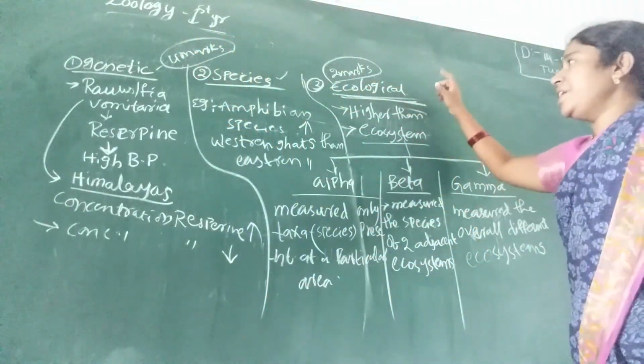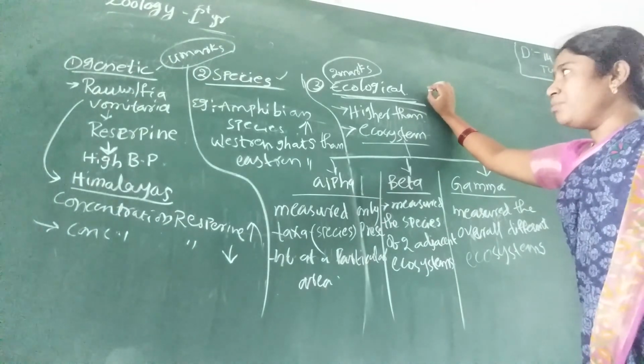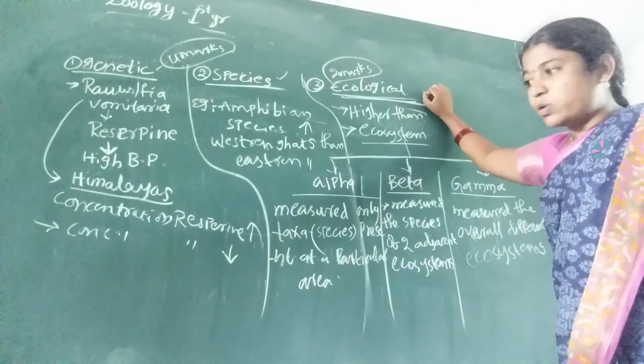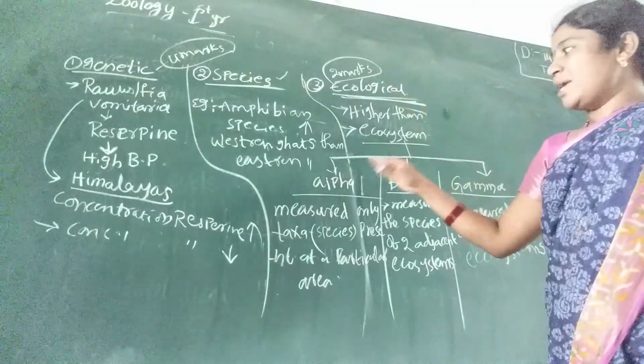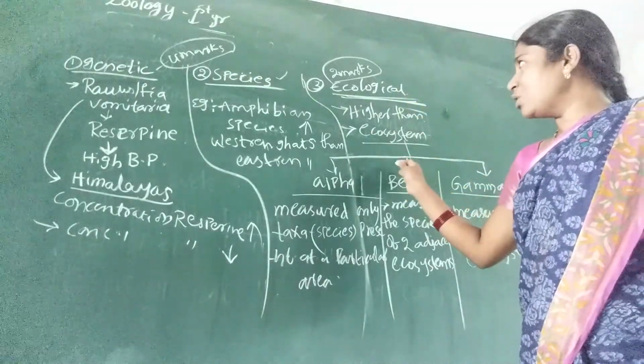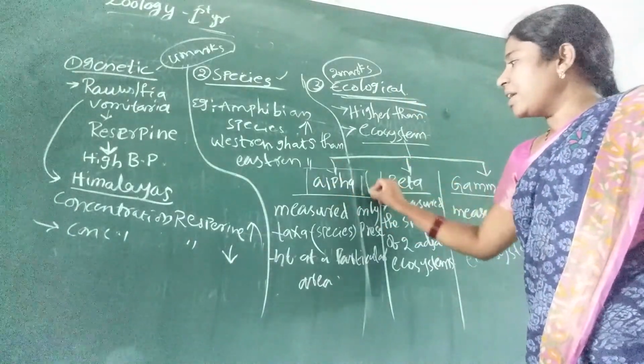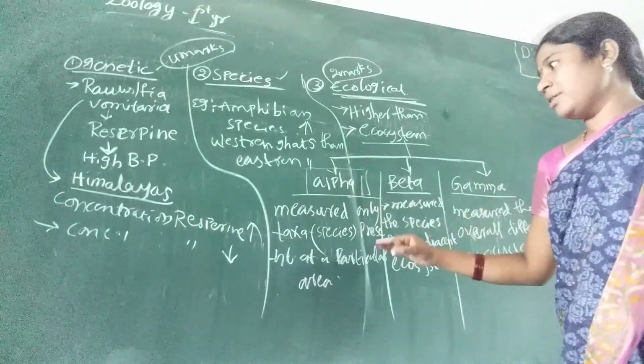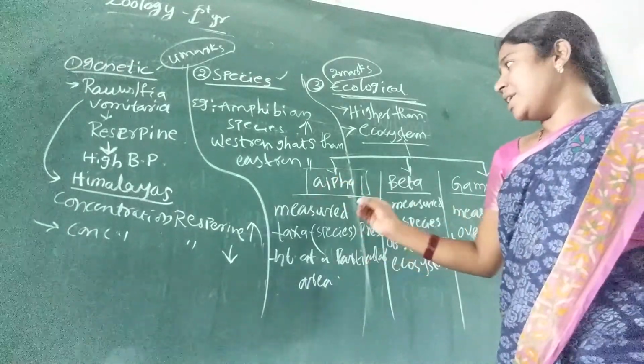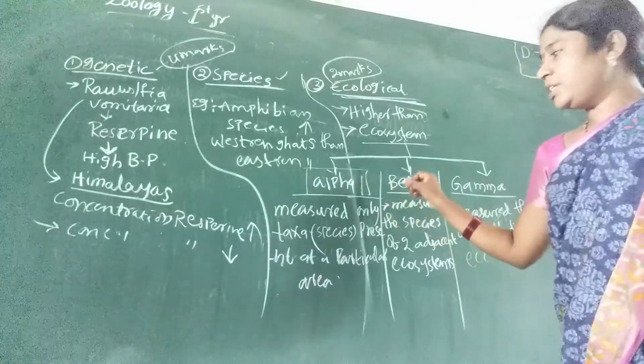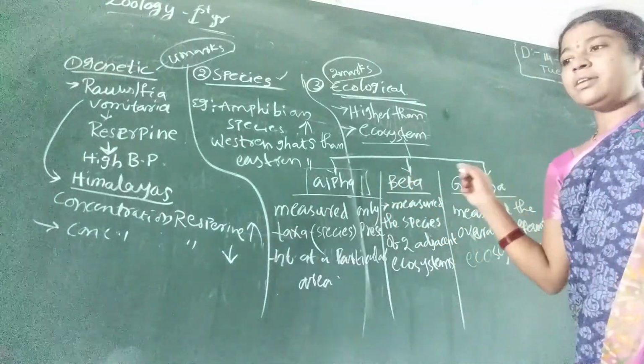Ecological diversity means diversity at the ecosystem level, and for the types of ecological diversity we write only the names, no need to define them: just alpha diversity, beta diversity and gamma diversity.